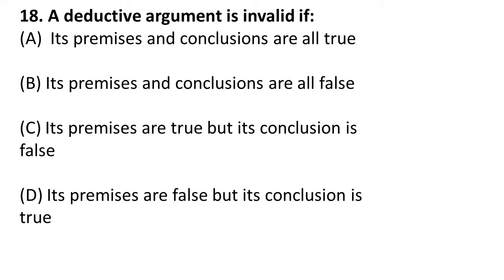A deductive argument is invalid. So friends, a deductive argument is invalid if premises are false but the conclusion is true. So remember this, the correct answer is premises are false but conclusion is true. Moving on to the next.